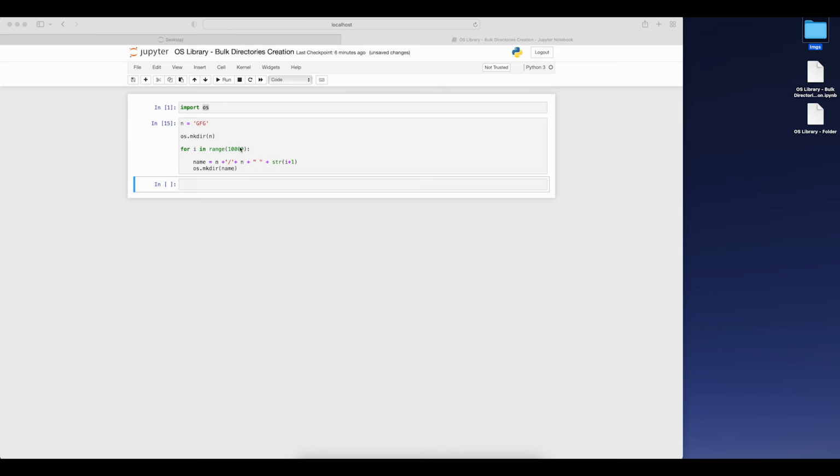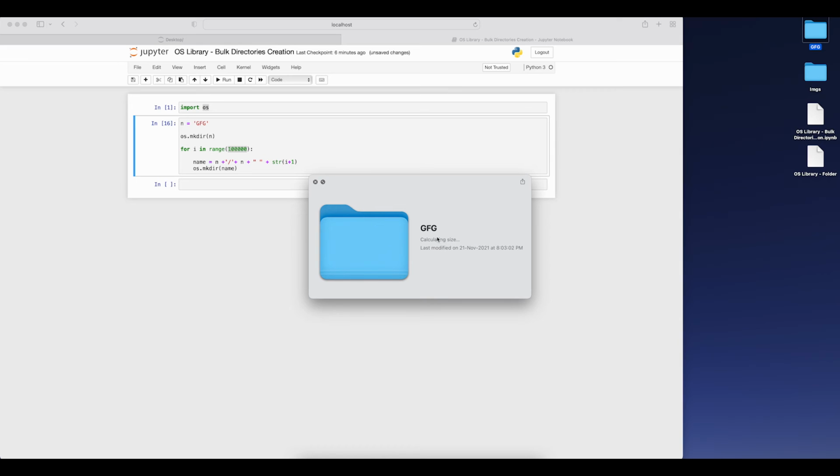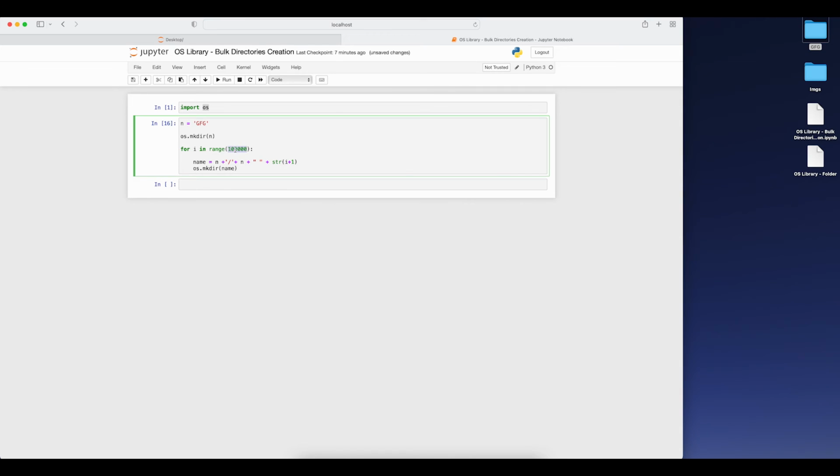Let me remove it. Let's go for 100,000. Let's see how much time it will take. From here you can do the automation, like how the things are going. Okay, so here you can see it took 2 to 3 seconds, but it has created 100,000 folders inside this gfg folder. Now it is still calculating because 100,000 folders are a lot. Similarly you can do the process for 1,000,000 as well, and let's see how much time it will take.